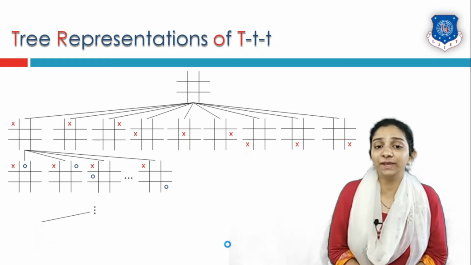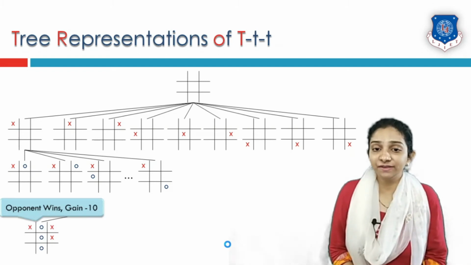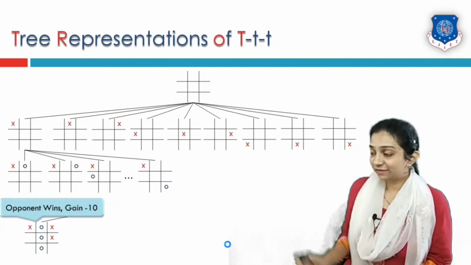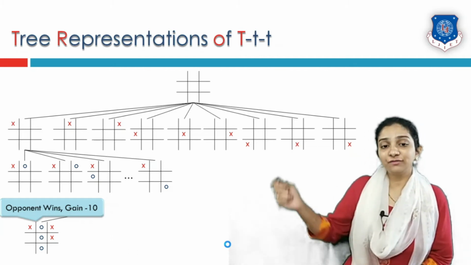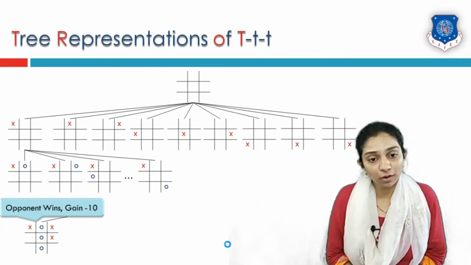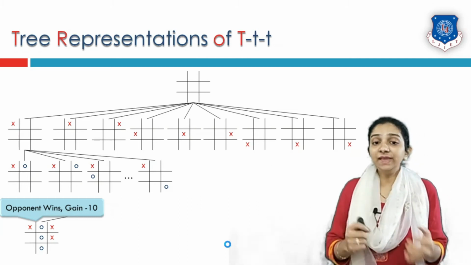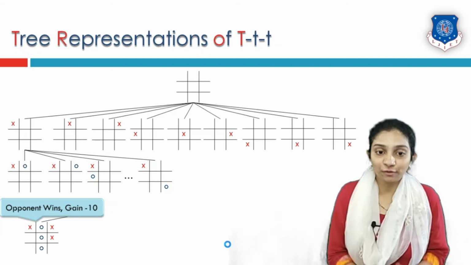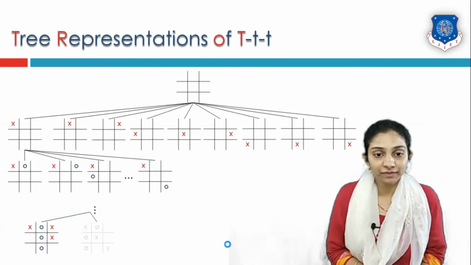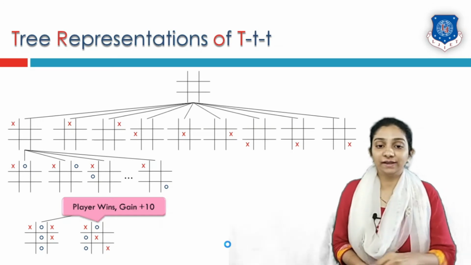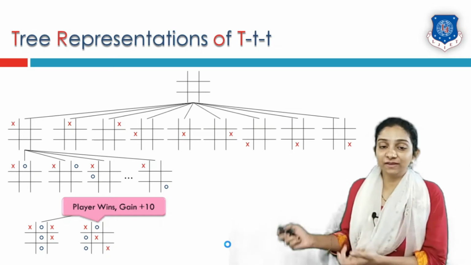In a similar way, if we keep on generating this tree, the leaf nodes will come up with a result. The result is that 3 O's are coming in the same column. That means the opponent wins and we get minus 10 points or some negative points. Or an outcome would be that player A, who is drawing X, gets a win.